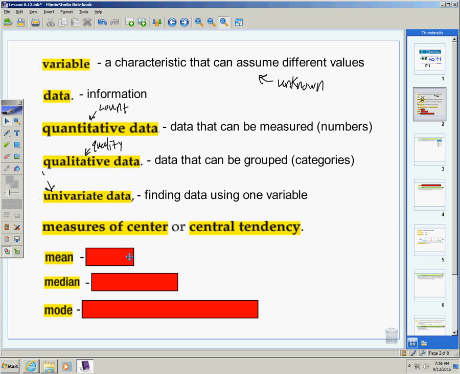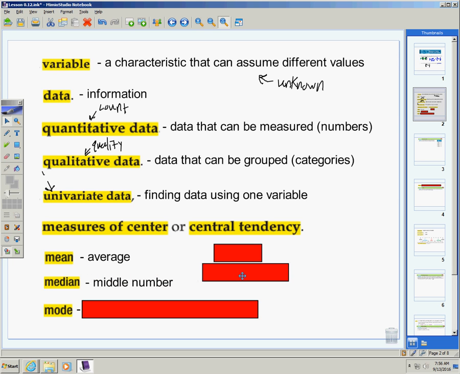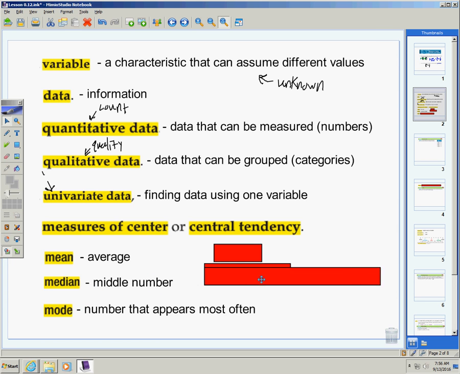Okay, if you see the word mean, we're talking about the average. Median, that's the middle number. And then mode is the number that appears most often. So these are 3 different measures of center. Okay, we've got mean, average, median, middle number, mode, number that appears most often.